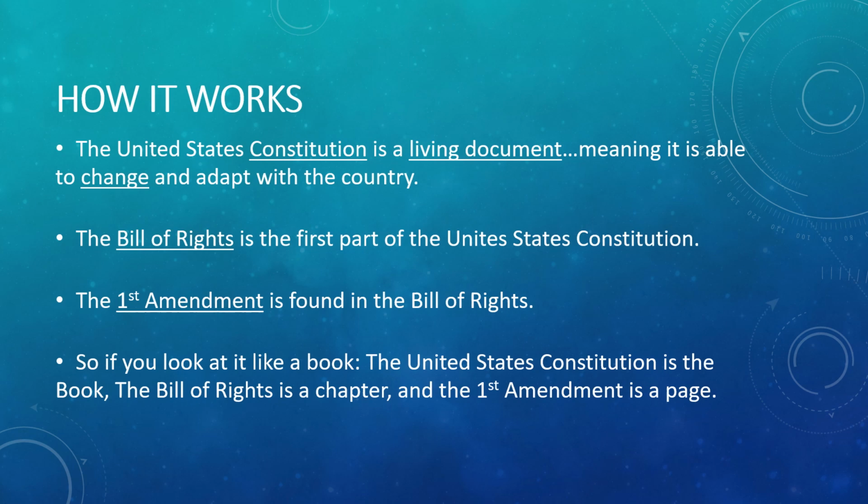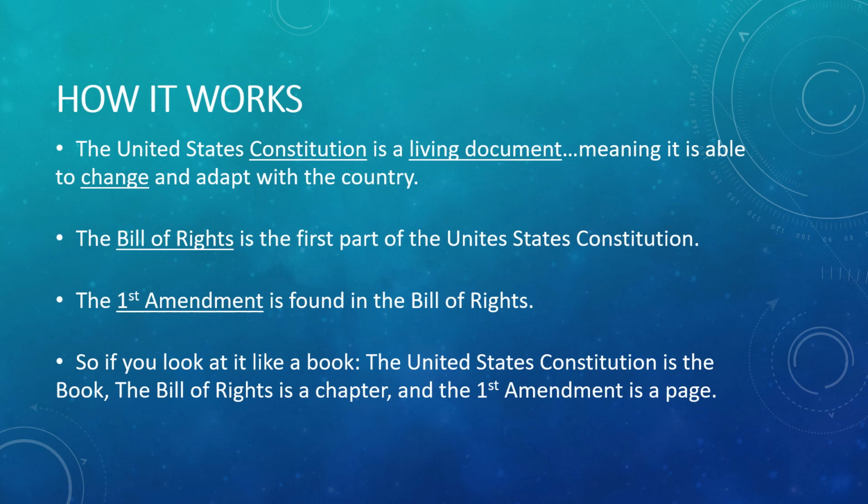The Bill of Rights is the first part of the United States Constitution, and it was influenced by the Virginia Declaration of Rights. The First Amendment is found in the Bill of Rights. It's the beginning of the Bill of Rights, okay? It's included in there, and it was influenced by the Virginia Statute of Religious Freedom.